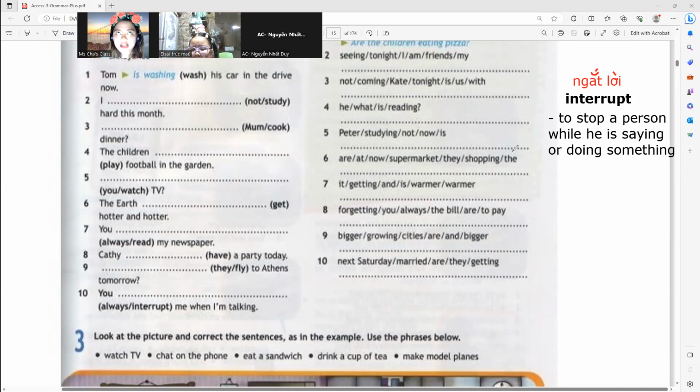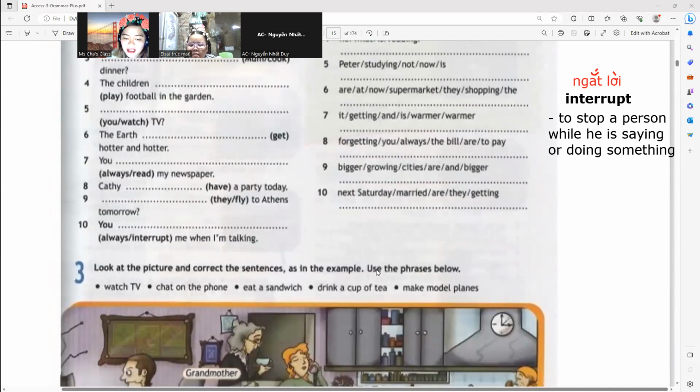You could say, my classmate is so annoying. My teacher can't finish what she's saying because my classmate keeps on interrupting her. So that is the word interrupt. Elsa, whenever we encounter a different word, please feel free to ask, teacher, what is that word? Don't be shy to ask something.